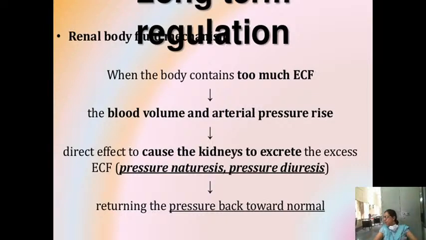It will go into the intravascular compartment also. So what should the kidney do? The kidney should remove the fluid. How? The blood volume and the arterial pressure rise. Whenever too much fluid is there in the ECF, your blood pressure and blood volume will rise. So it will have a direct effect to cause the kidneys to excrete the excess ECF.